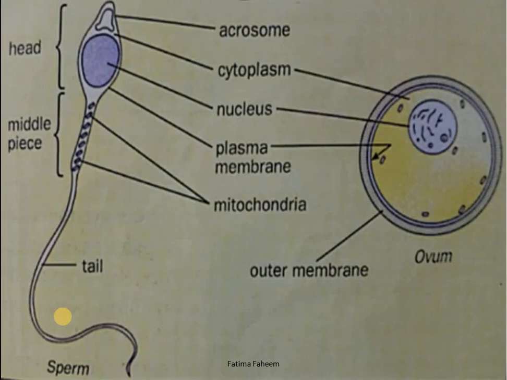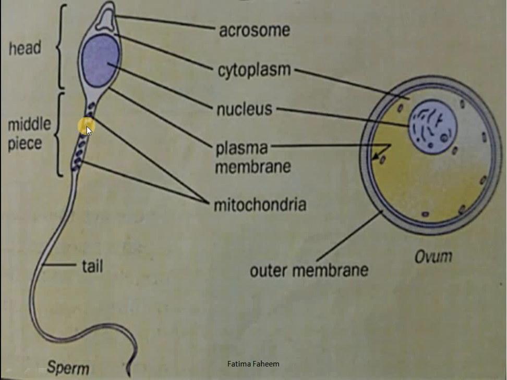These are the structures of male and female gametes. In male, we call the gamete as sperm. If you can see the structure here, it has a head and a middle piece, and then it has a tail. The head consists of nucleus and cytoplasm. It also has a structure at the front which is called acrosome. We will see its function later. For now, just remember that the head piece of the sperm contains the nucleus and cytoplasm and also the acrosome.